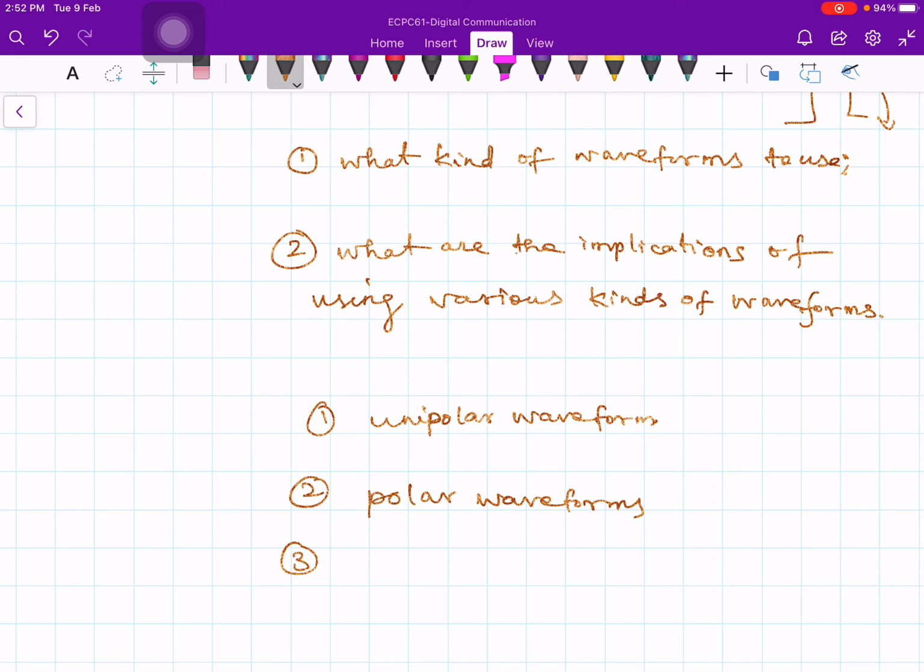Then you could have bipolar waveforms, right? And many others. So we will talk about them in due course.